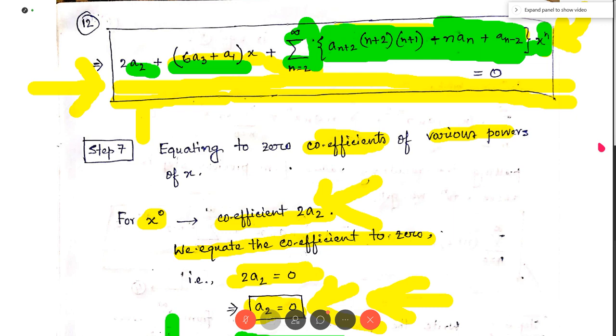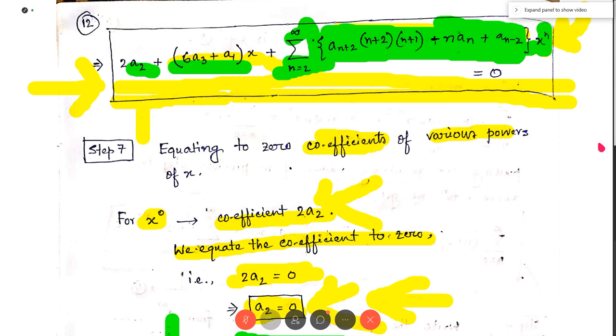Just make some algebraic manipulation so that you can write the greatest arbitrary constant a n plus 2 in terms of the fellow arbitrary constants a n and a n minus 2, and you get a relation like this. This relation is known as the recurrence relation. It is valid for n greater than or equal to 2 because the summation was from n equal to 2.